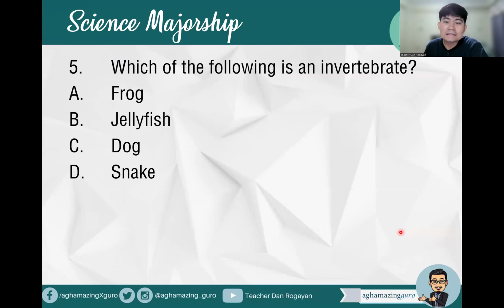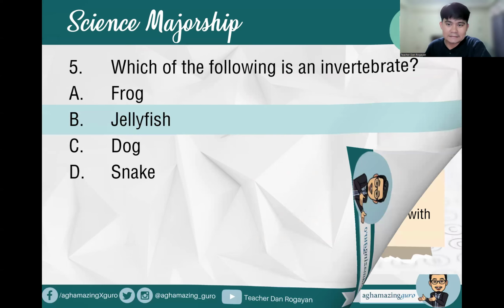Okay? Next question, question number five. Which of the following is an invertebrate? A. Frog, B. Jellyfish, C. Dog, D. Snake. All right, so what is your answer here? Okay, of course, that is letter B. So jellyfish is an invertebrate. Among the options, this is the only invertebrate. The rest are vertebrates.